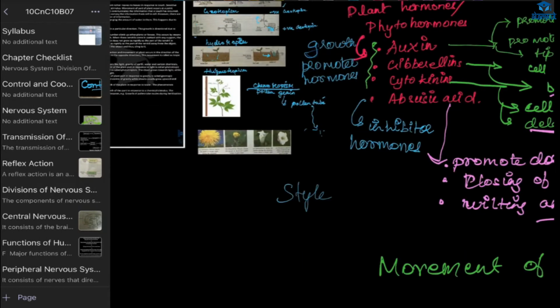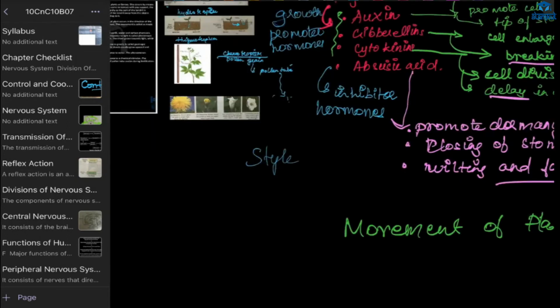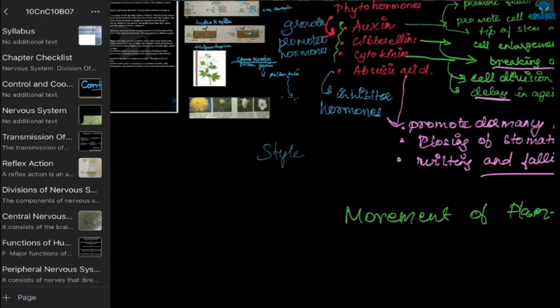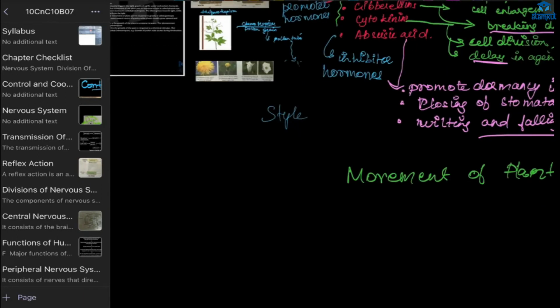Okay, style. We will learn this in detail in the next chapter. There are three parts in the female: style, stigma, and ovary. Inside the ovary, we have our ovule. The pollen will fall on the stigma like this. This is the ovary, and here we have the ovule. This pollen grain will extend and reach the ovule, the outer layer. This is the style, this is the stigma.